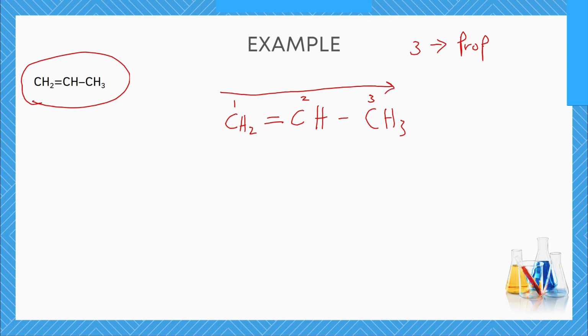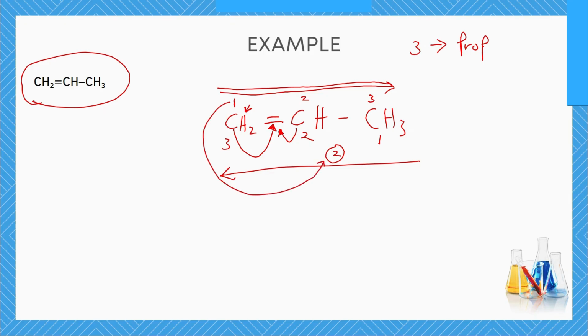And when we counted from left to right, this double bond was placed on carbon number 1 because it is this carbon that owns this double bond. If we count from right to left, however, this will be number 1, number 2, and this will be number 3. This carbon atom will be the one that owns the double bond. So the double bond will be on carbon number 2. So counting from the left to right will be the correct way to count, because number 1 will be lower